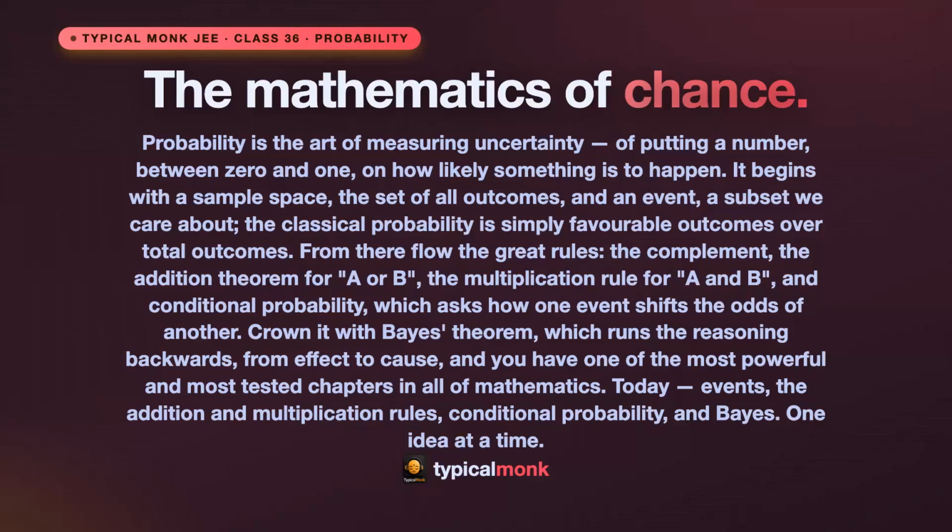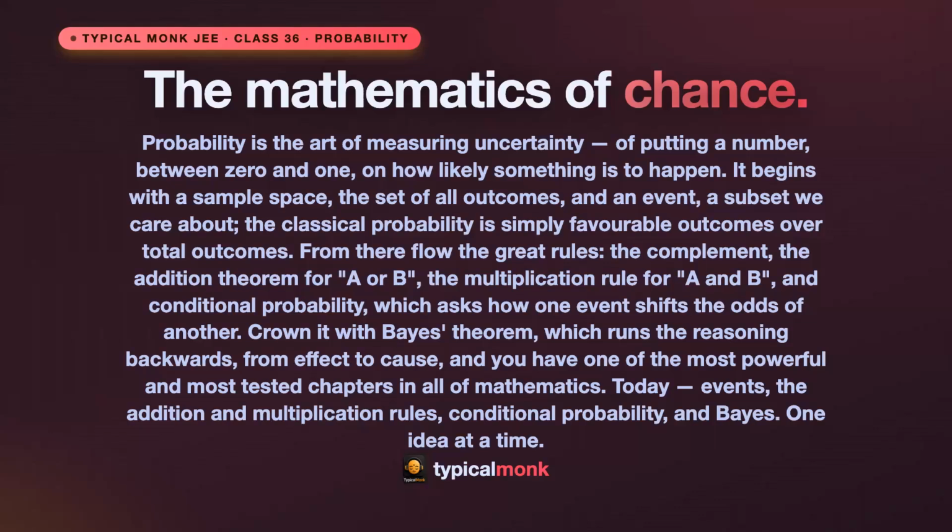Probability is the art of measuring uncertainty, of putting a number between 0 and 1 on how likely something is to happen. It begins with the sample space, the set of all outcomes, and an event, a subset we care about. The classical probability is simply favorable outcomes over total outcomes. From there flow the great rules: the complement, the addition theorem for A or B, the multiplication rule for A and B, and conditional probability, which asks how one event shifts the odds of another. Crown it with Bayes theorem, which runs the reasoning backwards, from effect to cause, and you have one of the most powerful and most tested chapters in all of mathematics.